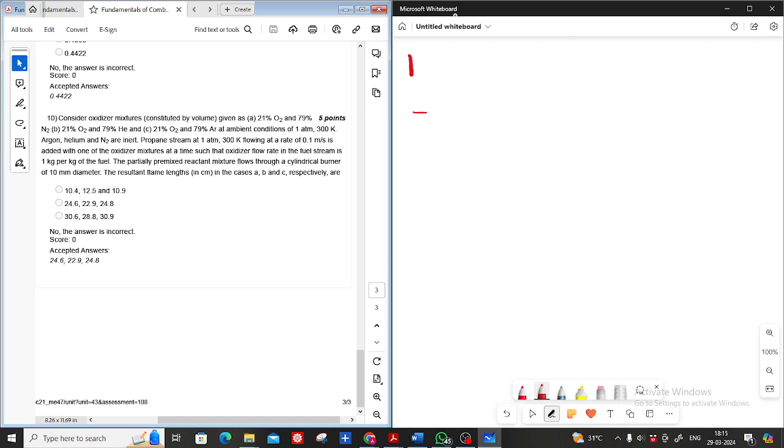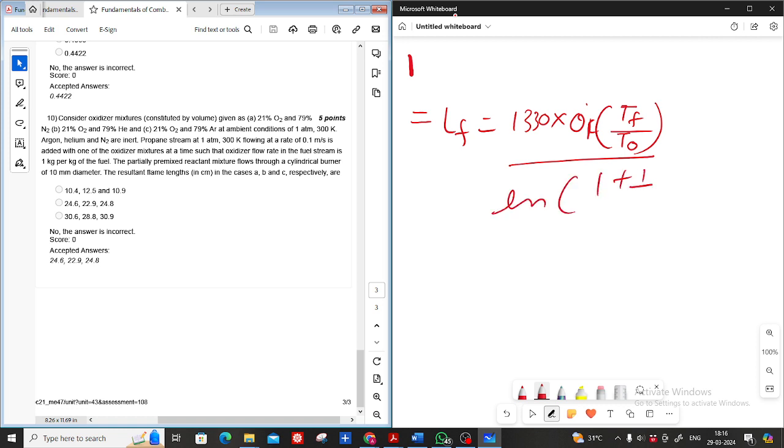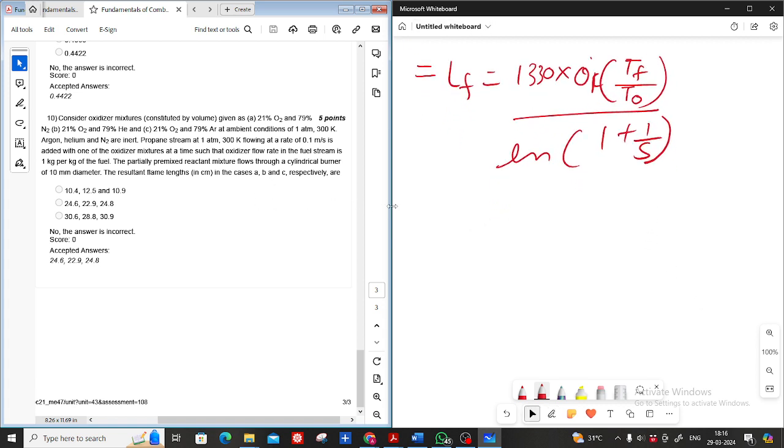Now you are saying stoichiometric fuel. See, we need to use this equation: L_F is equal to 1330 into Q dot F, the volume flow rate of the fuel stream, into T_F upon T_O, the temperature of the fuel stream upon the temperature of the oxidizer stream, into ln(1 + 1/S). We need to use this equation, and now you are saying S is equal to the number of moles of oxidizer upon the number of moles of fuel.